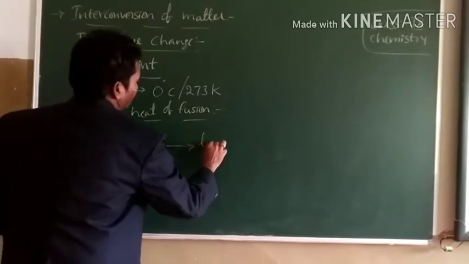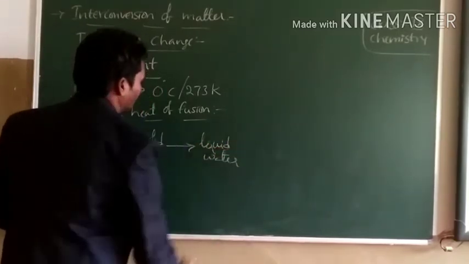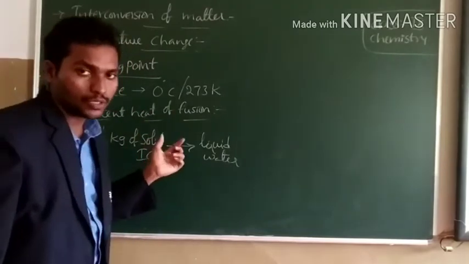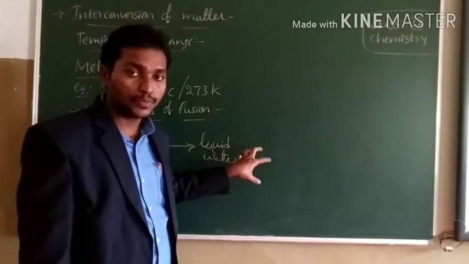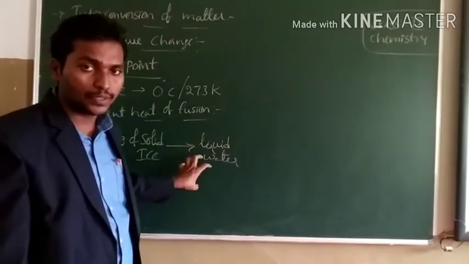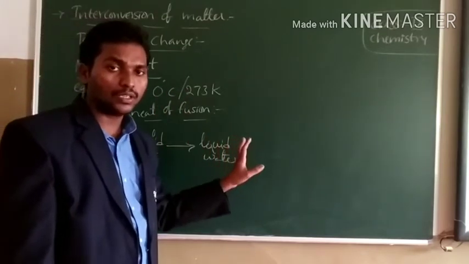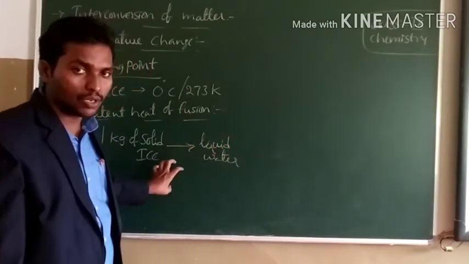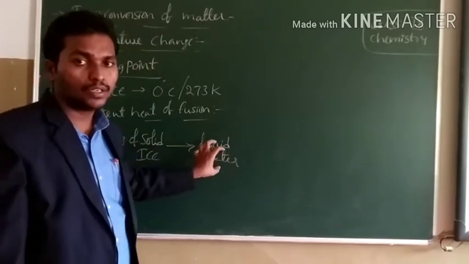This is called the latent heat of fusion of ice. I am repeating, children: the amount of heat energy required to completely convert 1 kilogram of solid ice into liquid water is called the latent heat of fusion of ice.